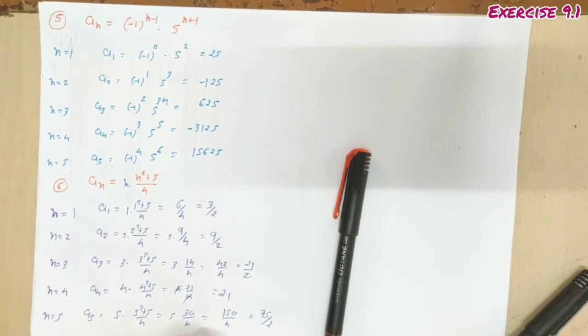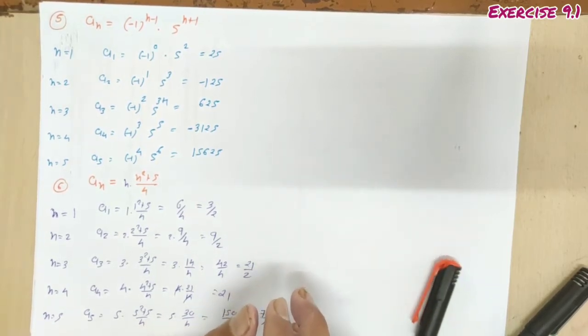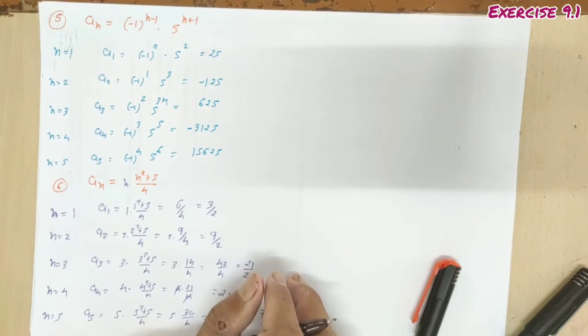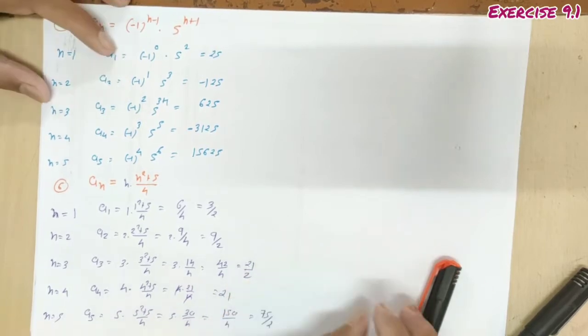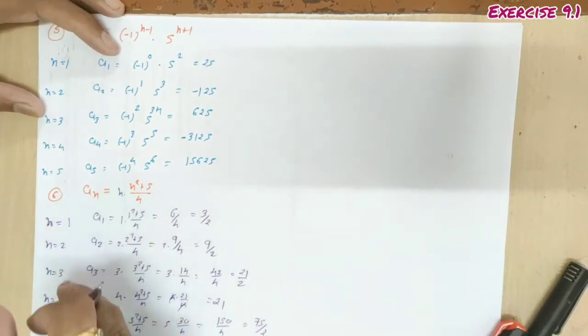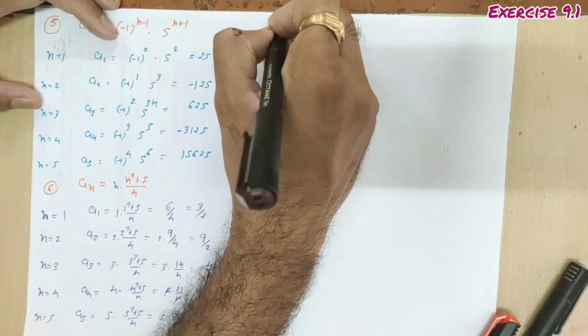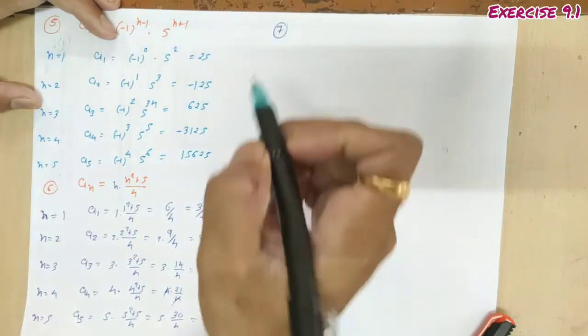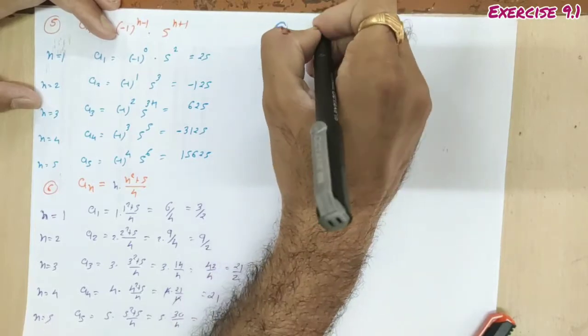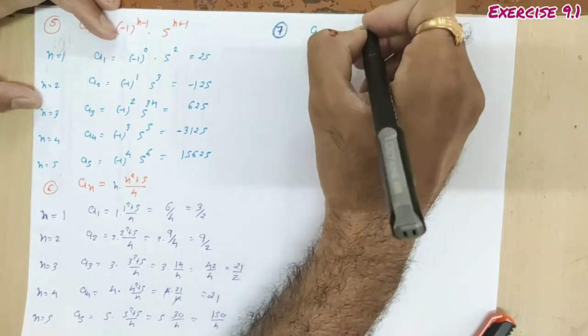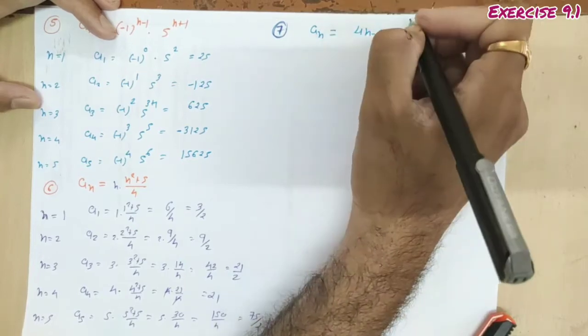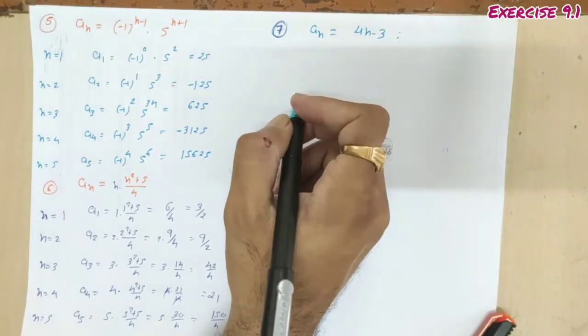1 to 6, done. Now next, find the indicated terms in each of the sequences in exercise 7 to 10 where nth term are given. n terms are given, you have to find the indicated terms. Indicated terms means देखो कैसे किया है, यहाँ पर हम सिर्फ 1 2 3 4 5 फिफ्थ टर्म फाइंड कर रहे थे, जनरल टर्म n दिया था ना। फॉर क्वेश्चन नंबर 7 कुछ नया नहीं है। क्वेश्चन नंबर 7 यहाँ पर जनरल टर्म a n is given 4n minus 3, so here you have to find the indicated terms.